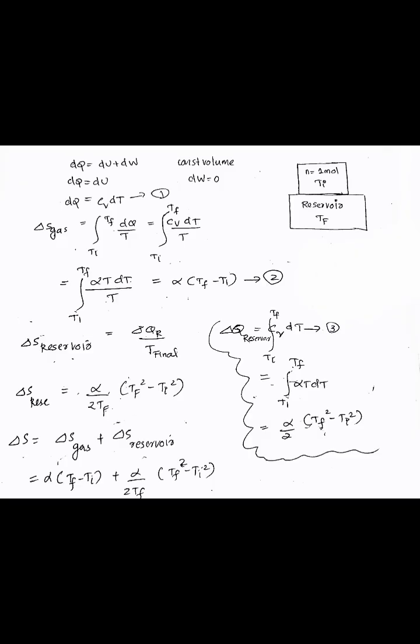This is equation number 2. And we know delta Q reservoir is equal to the integral over Ti to Tf of Cv dT. This is equation number 3. That is equal to the integral over Ti to Tf of alpha T dT, and this is equal to alpha by 2 into (Tf square minus Ti square). That is delta S reservoir is equal to delta Q reservoir by T final.